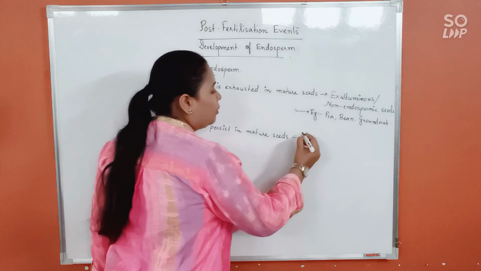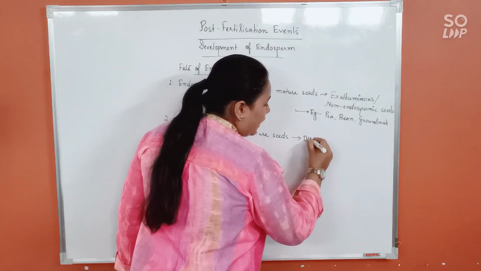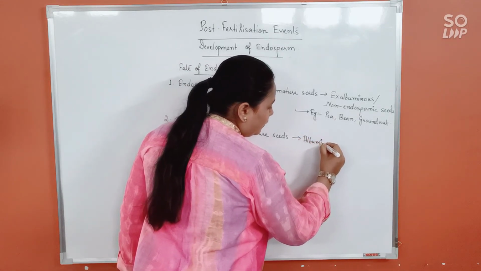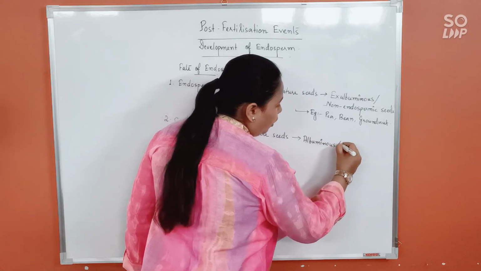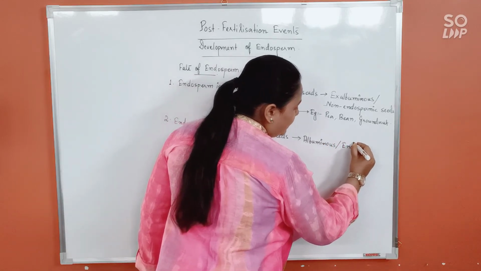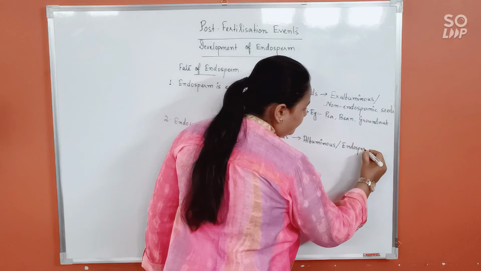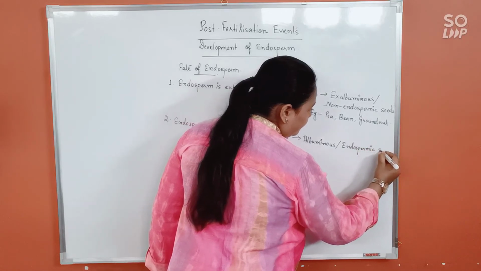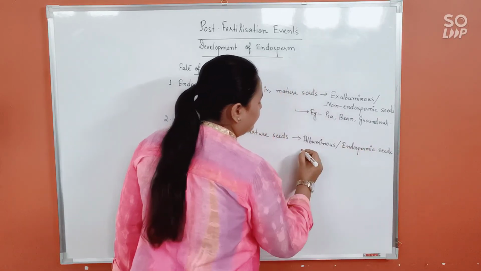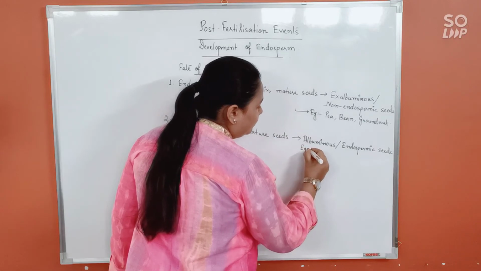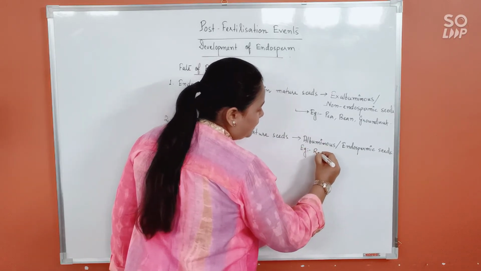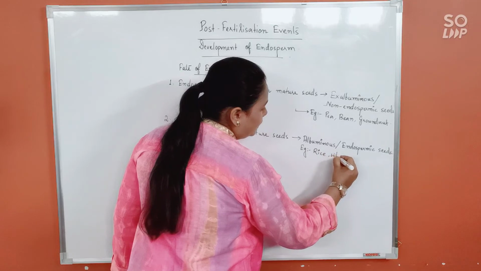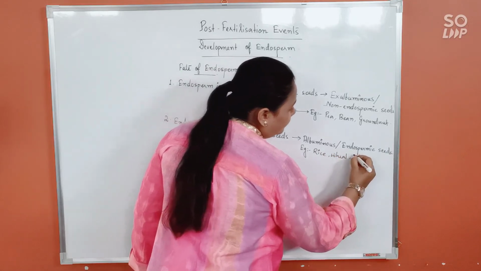Such seeds will be known as albuminous or endospermic seeds. Examples will be rice, wheat,